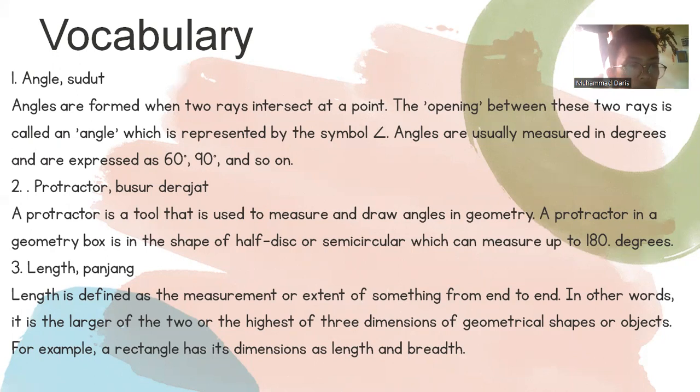Second is protractor, or Indonesian meaning is busur derajat. A protractor is a tool that is used to measure and draw an angle in geometry. A protractor in geometry is in the shape of half a disc, semicircular, and can measure up to 180 degrees.